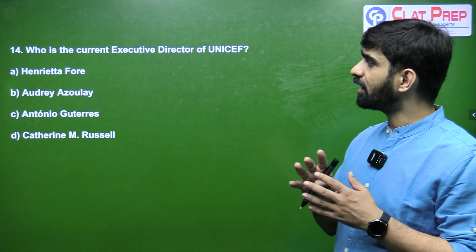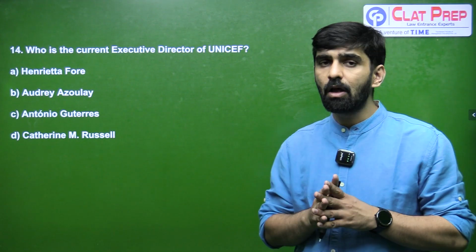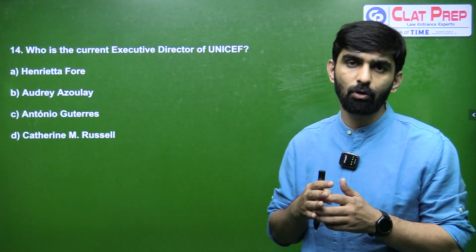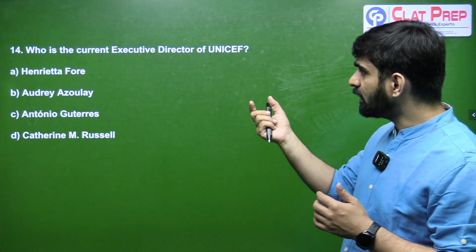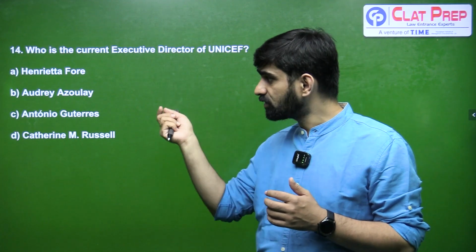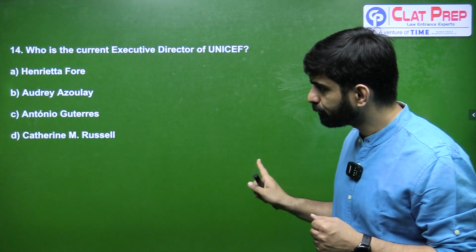Next question is, who is the current executive director of UNICEF? So you are supposed to know the important personalities who are holding important offices of the UN, and the current executive director of UNICEF is Catherine M. Russell. So the correct answer for 14th is going to be D.